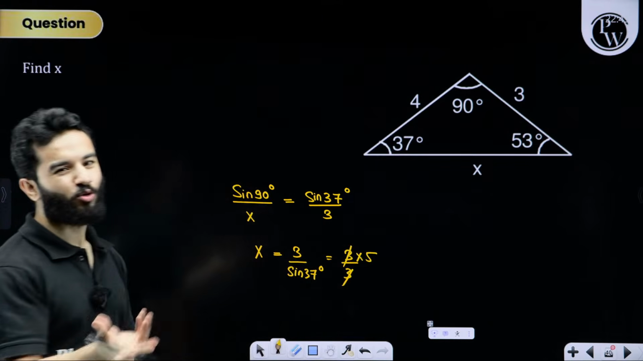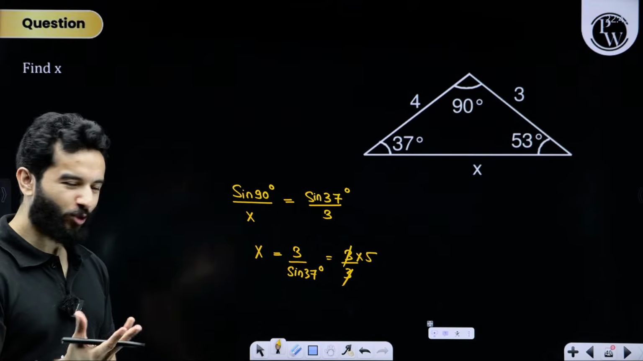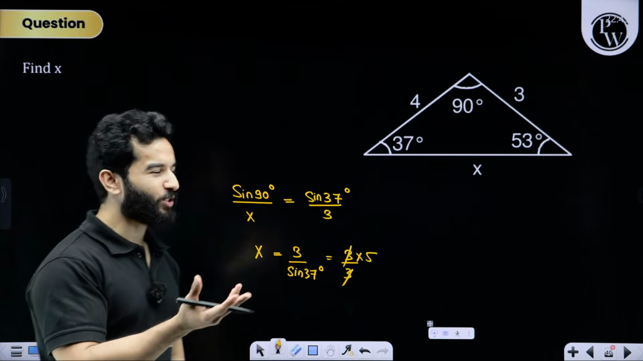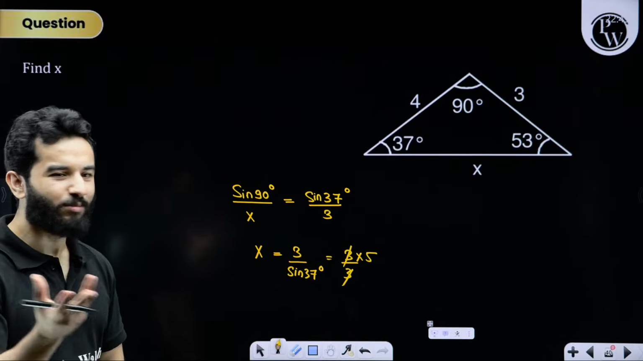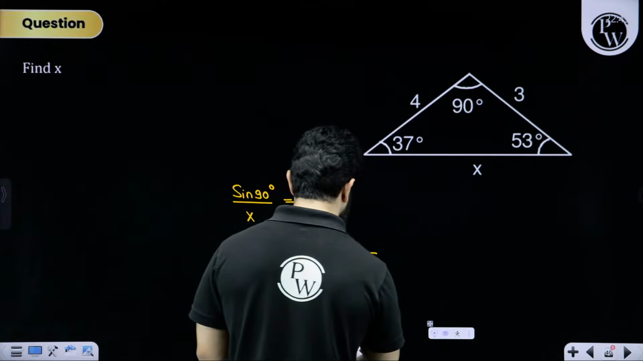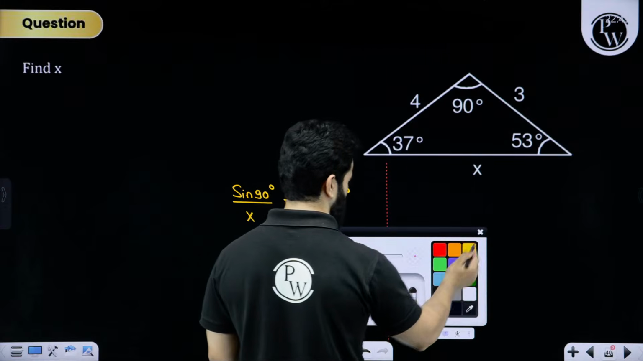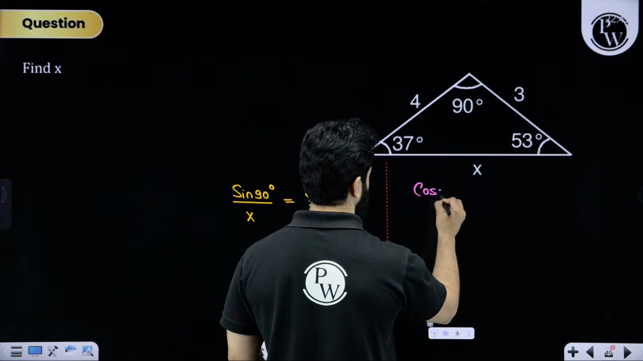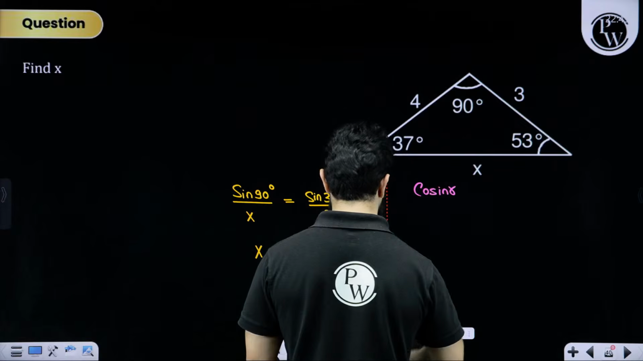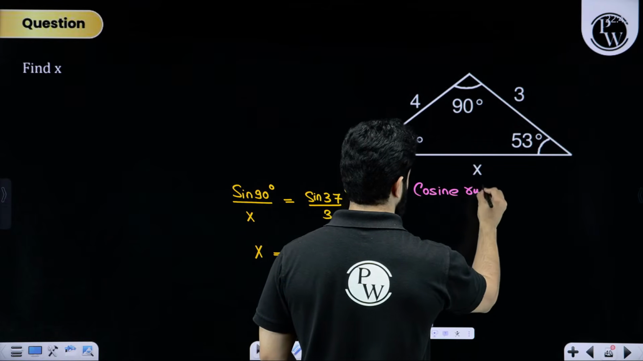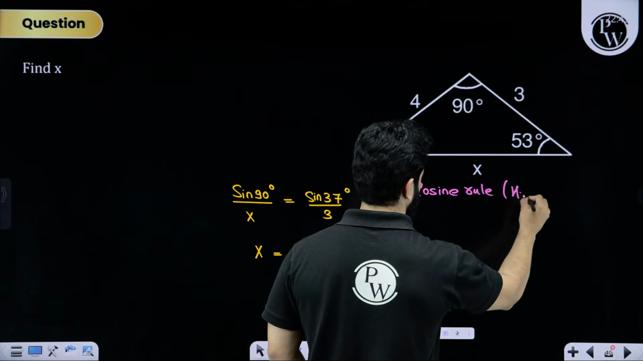Now you can also use cosine rule. You could also say, sir, this is a right angle triangle. I am simply saying it. I've simply given it so that you can use cosine rule and sine rule also. Now use cosine rule in homework.